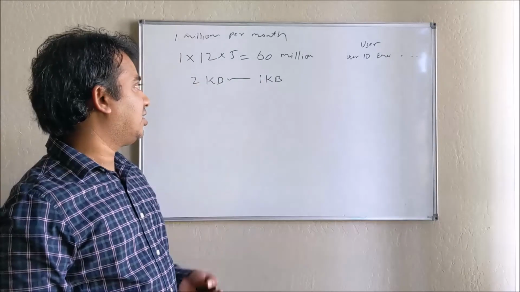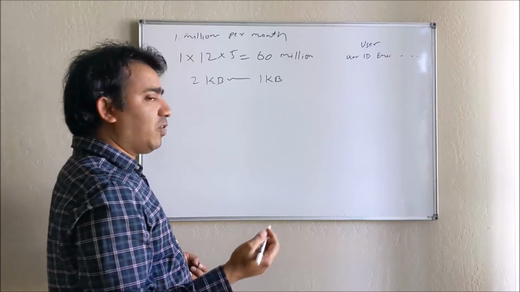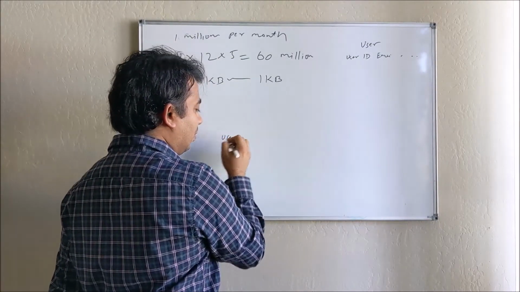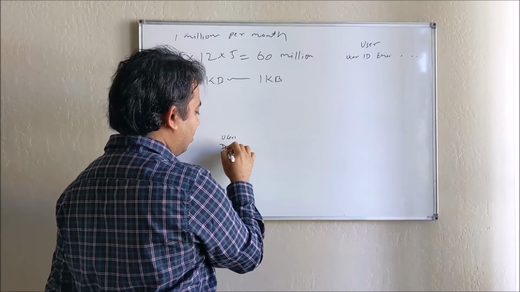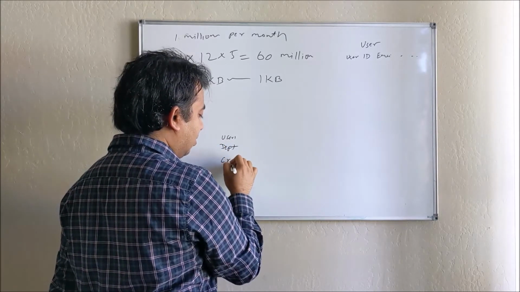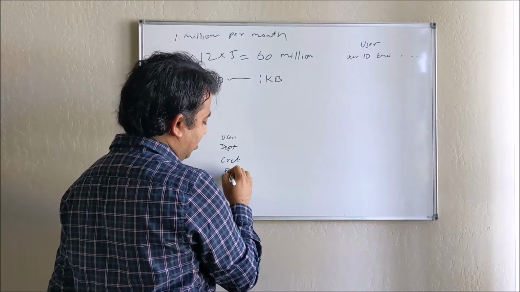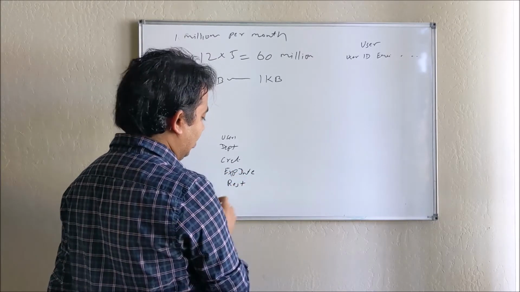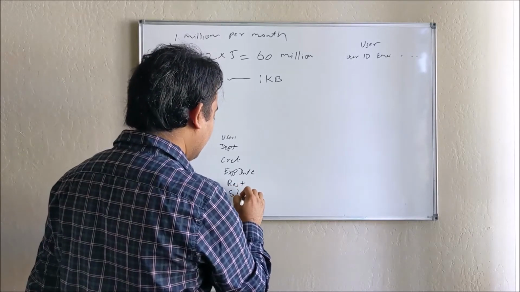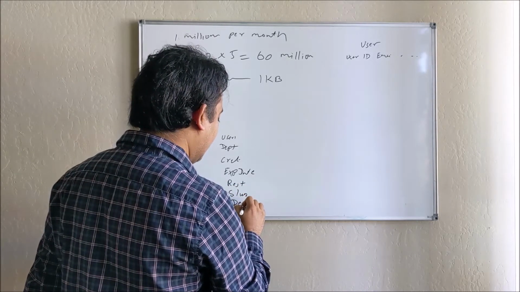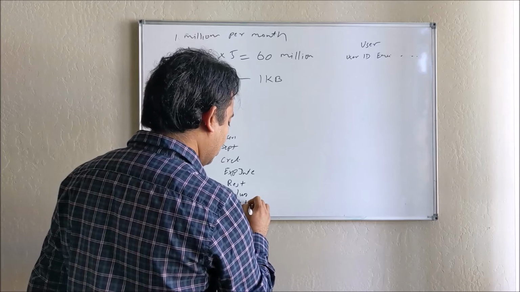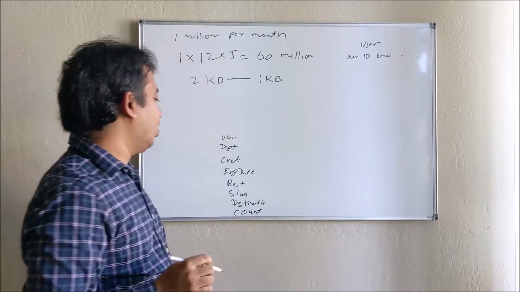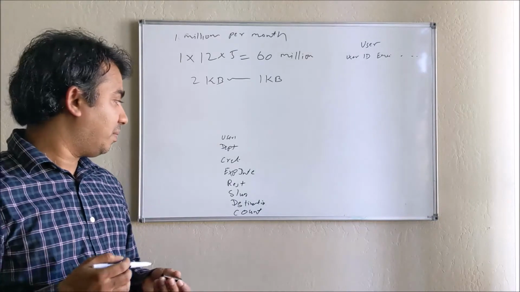I think I got the number. Now the other things we are storing in the table. We talked about user ID, department, create date, expiry date, restriction, slug, destination, and count. Those are a few columns we talked about in our table.